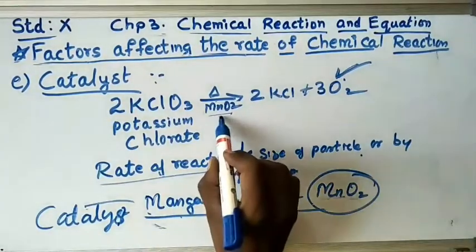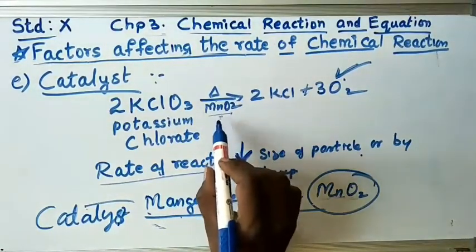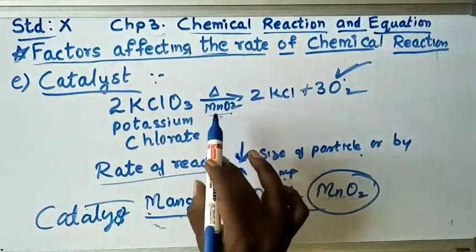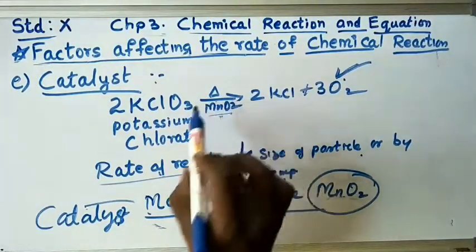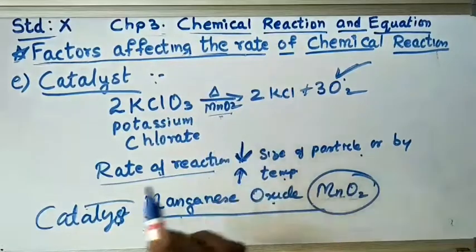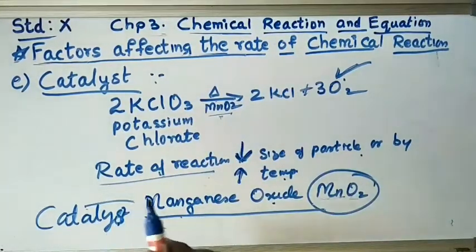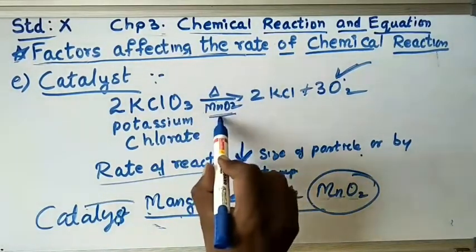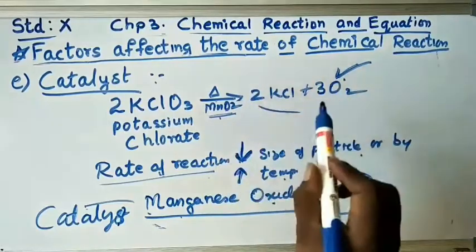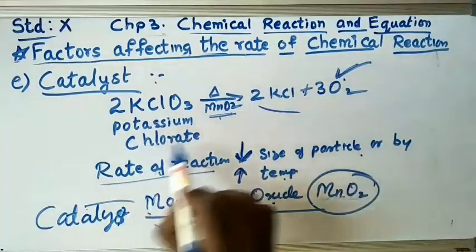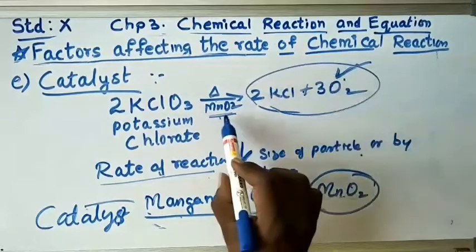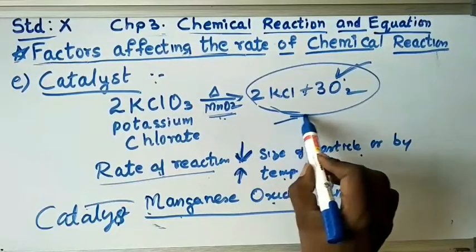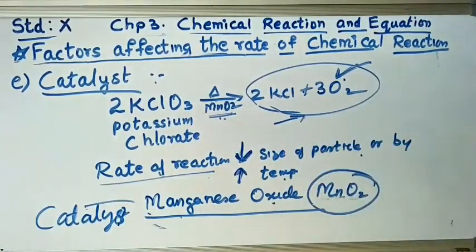After adding MnO2, manganese oxide, there is no chemical change in the manganese oxide. It is not a reactant, and there is no change in the product. Only the reaction of potassium chlorate takes place, and you cannot see the manganese oxide in the product. So a catalyst plays an important role in a chemical reaction.